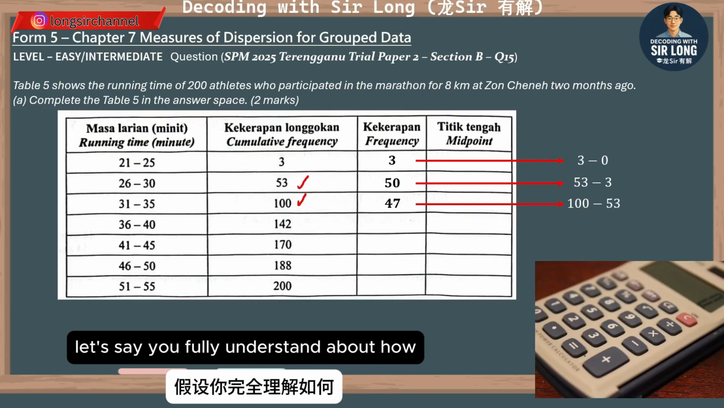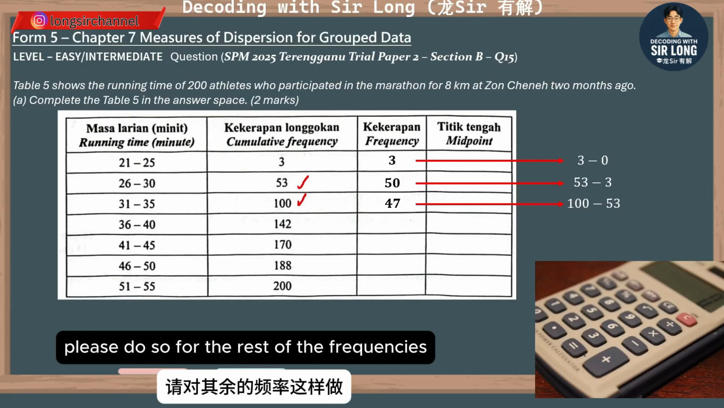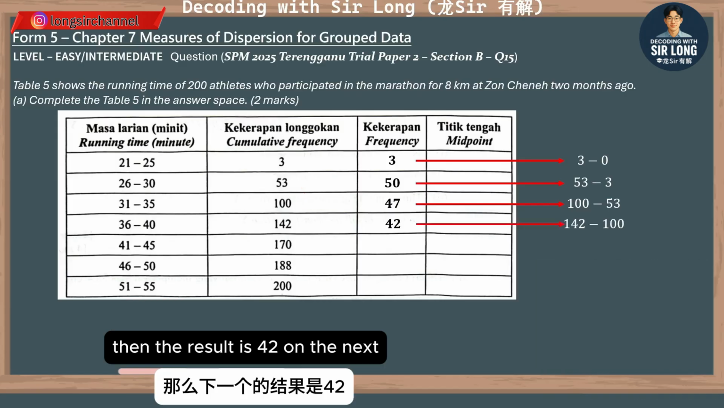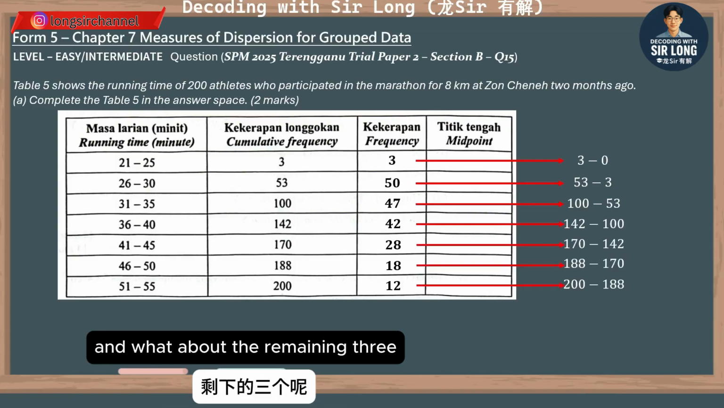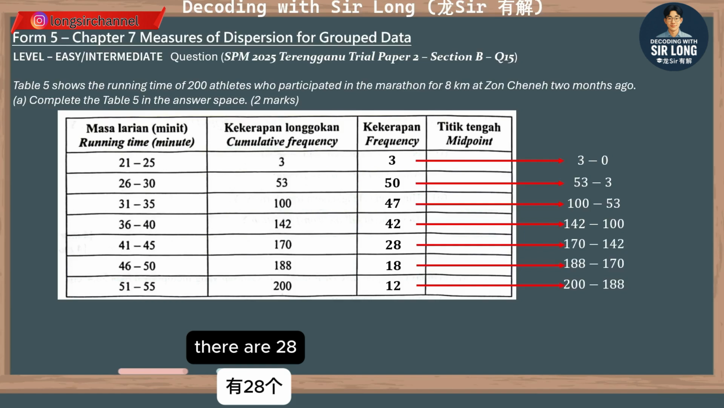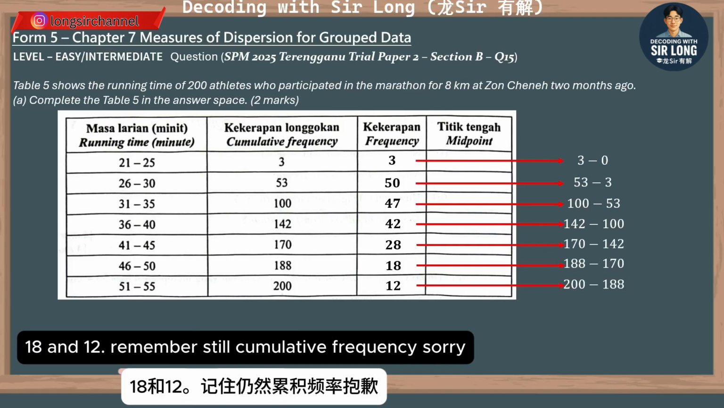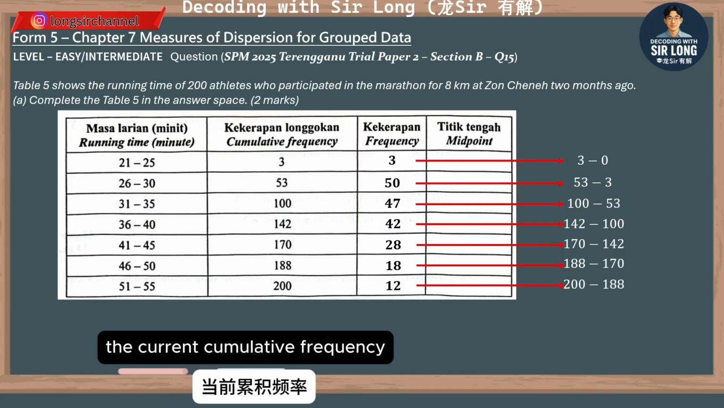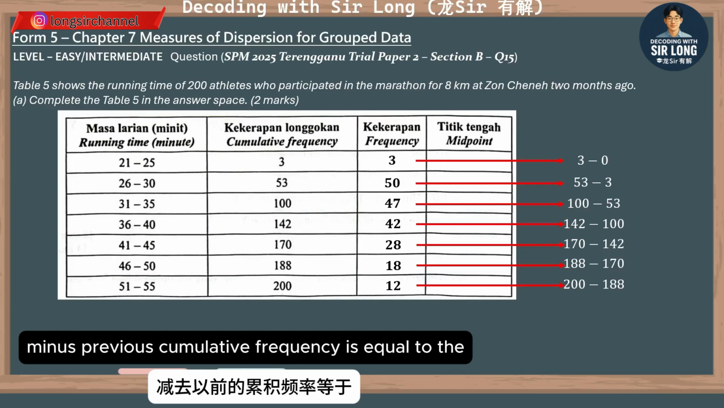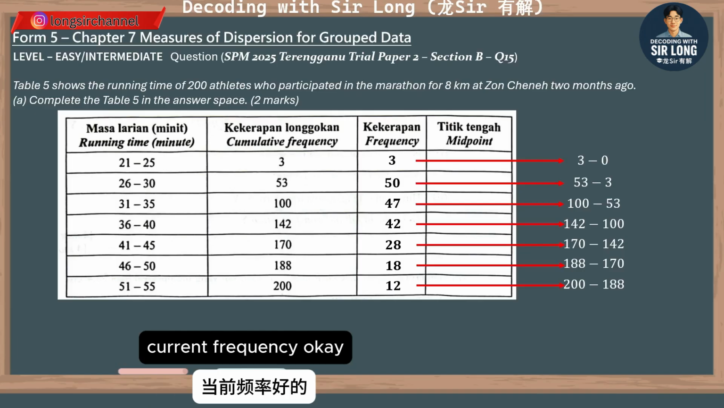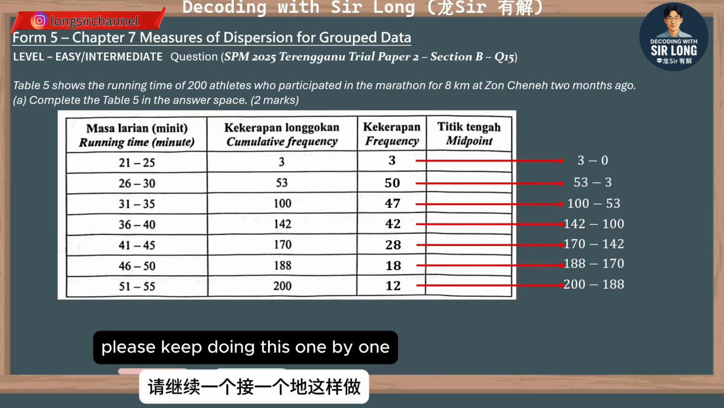Let's say you fully understand how to find the frequency one by one. Please do so for the rest of the frequencies. Then the result is 42 for the next one. And what about the remaining 3? They are 28, 18 and 12. Remember, the current cumulative frequency minus the previous cumulative frequency is equal to the current frequency. Please keep doing it one by one.